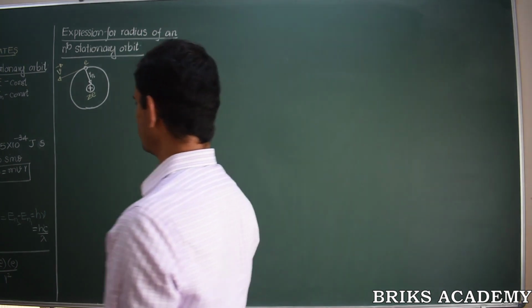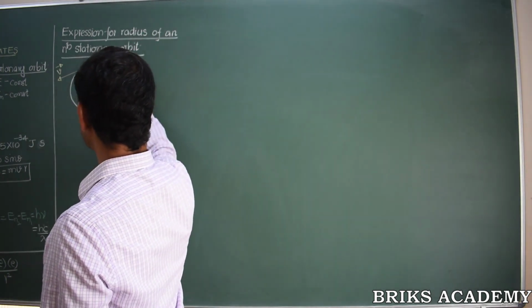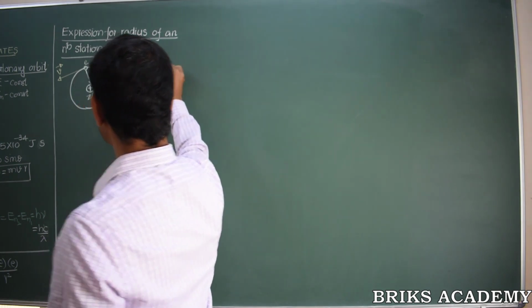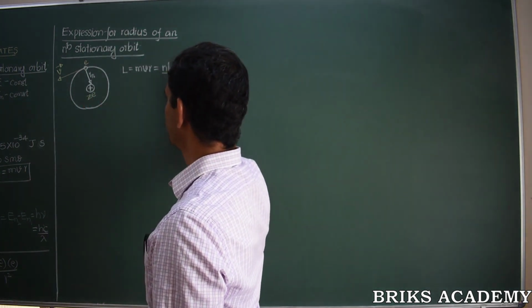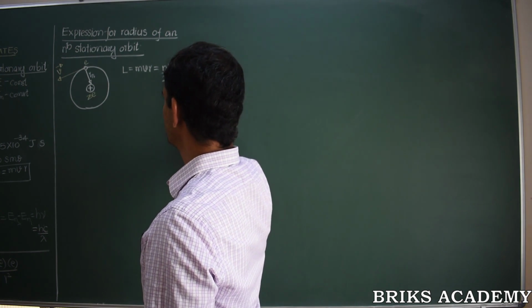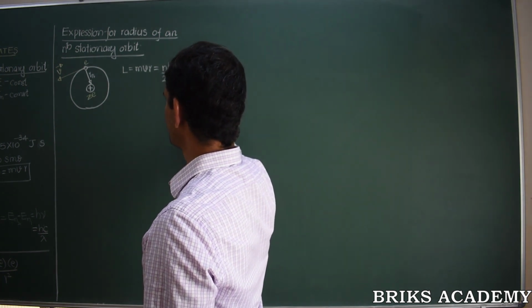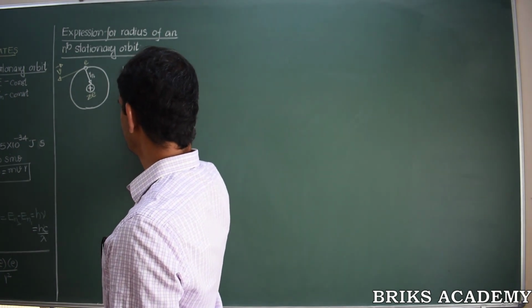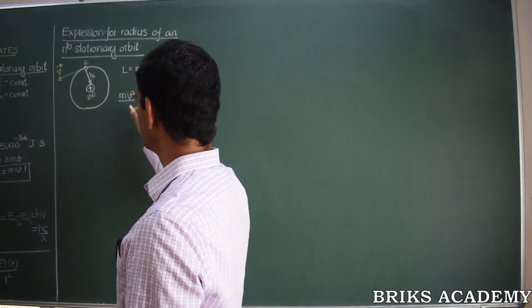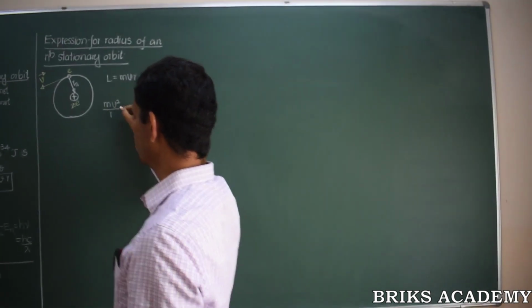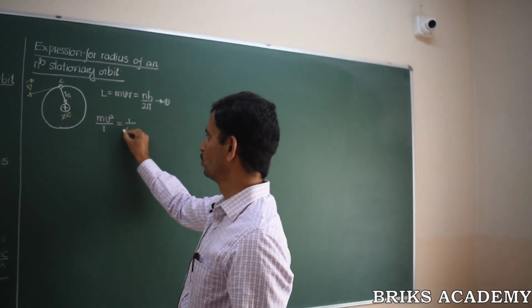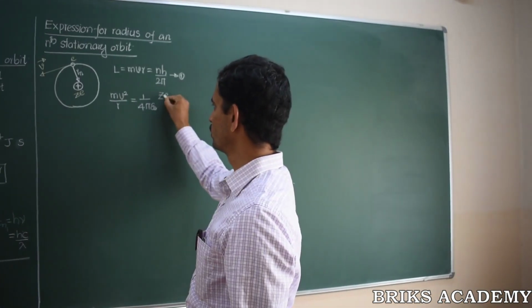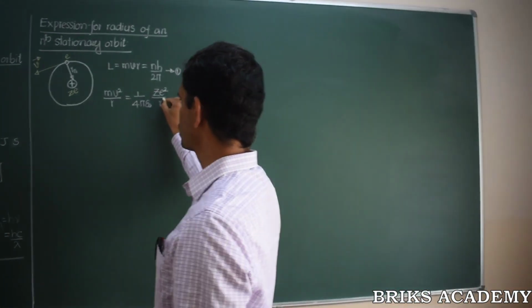From the angular momentum quantization condition, L is equal to mvr is equal to nh divided by 2 pi. Let's call this equation number 1. Let's also consider the important suggestion given by Rutherford: mv square by r is equal to 1 by 4 pi epsilon naught into Ze square divided by r square.